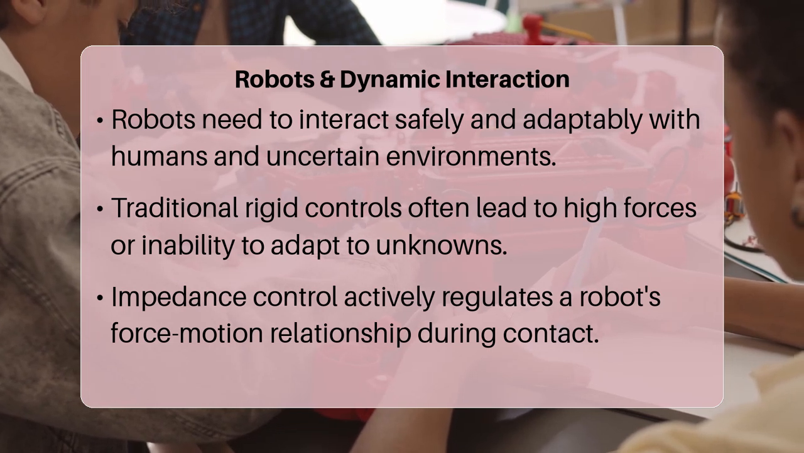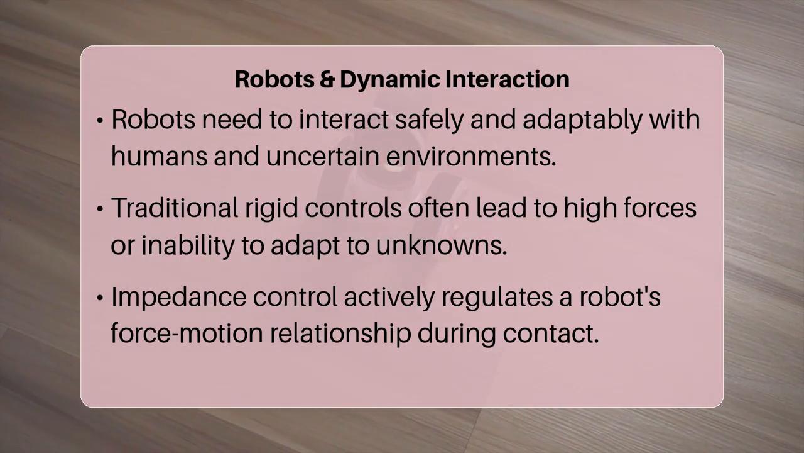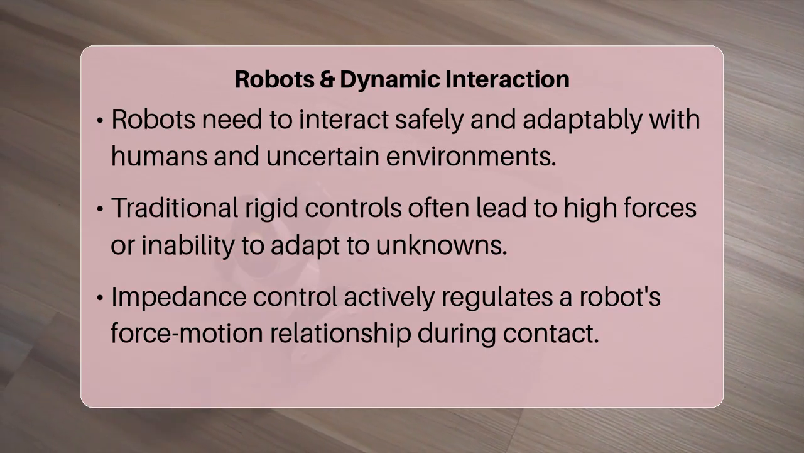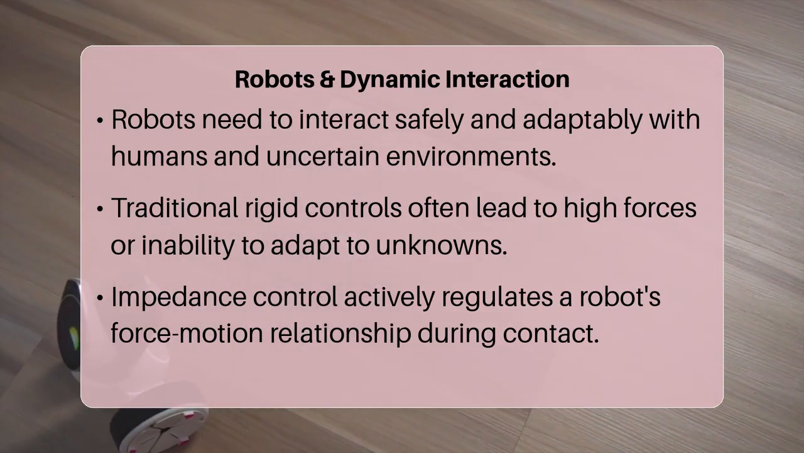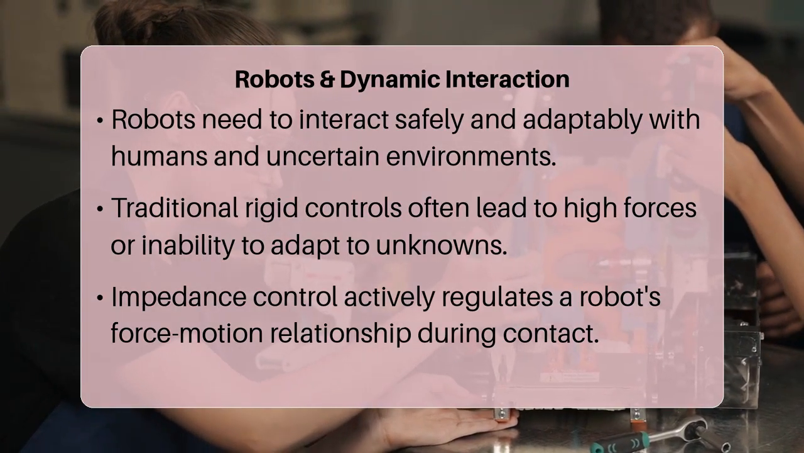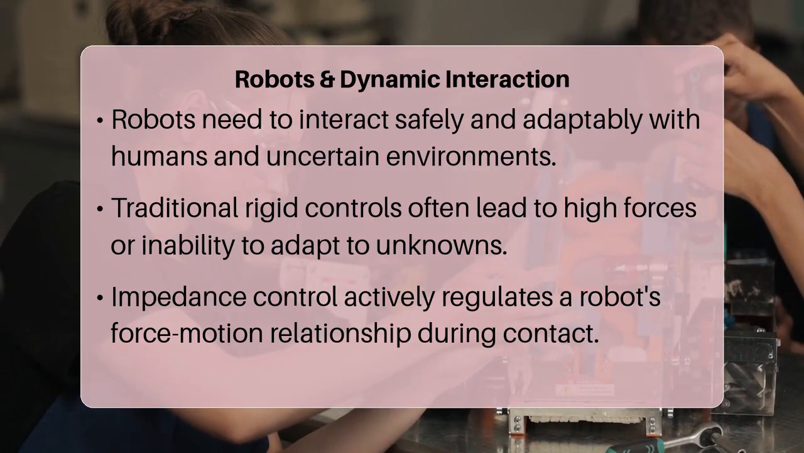Instead of strictly controlling position or force independently, impedance control allows the robot to behave like a programmable mechanical impedance, adjusting its apparent stiffness, damping, and inertia. This approach is crucial because real-world environments are inherently uncertain and deformable.